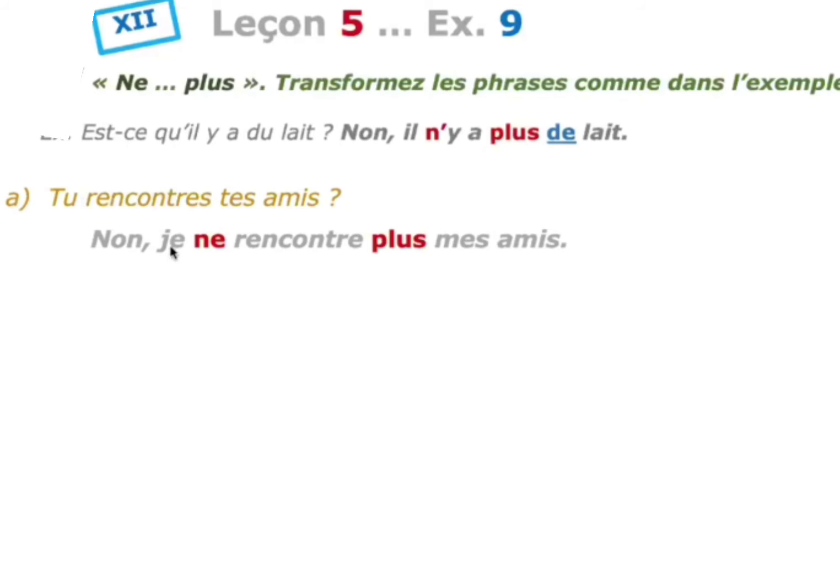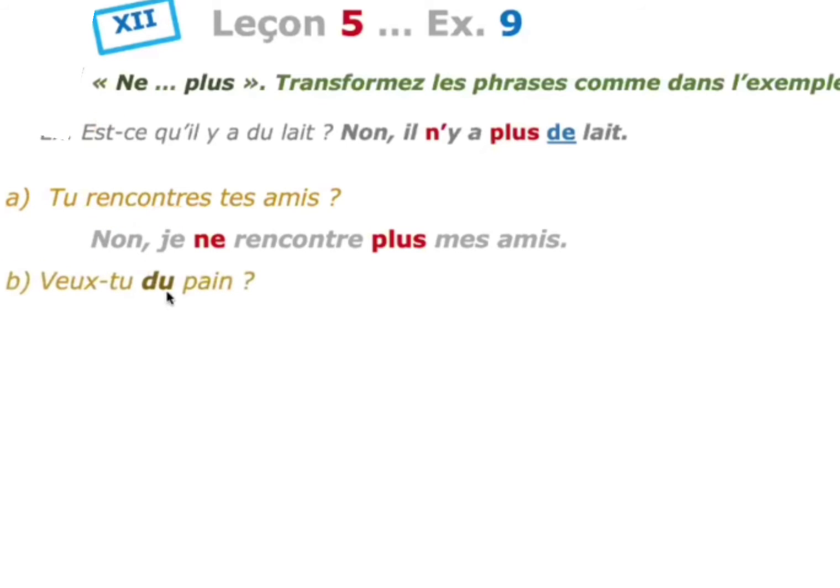When the subject changes to je, the present tense ending also changes. That s does not come. Negative expression ne before the verb and plus after the verb. No, je ne rencontre plus mes amis. No, I don't meet my friends anymore.